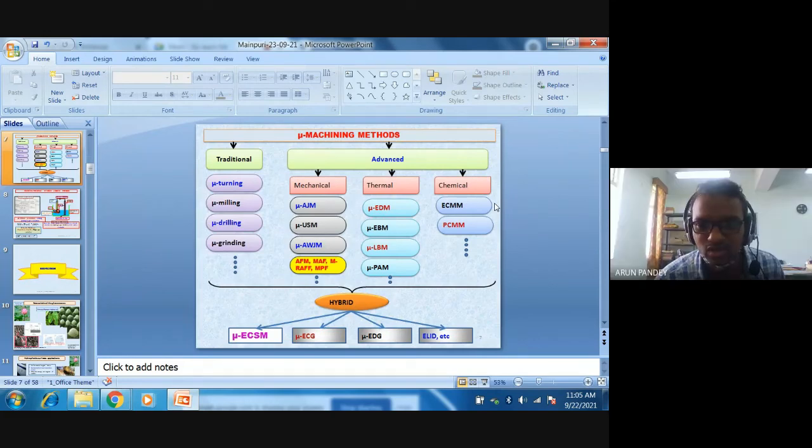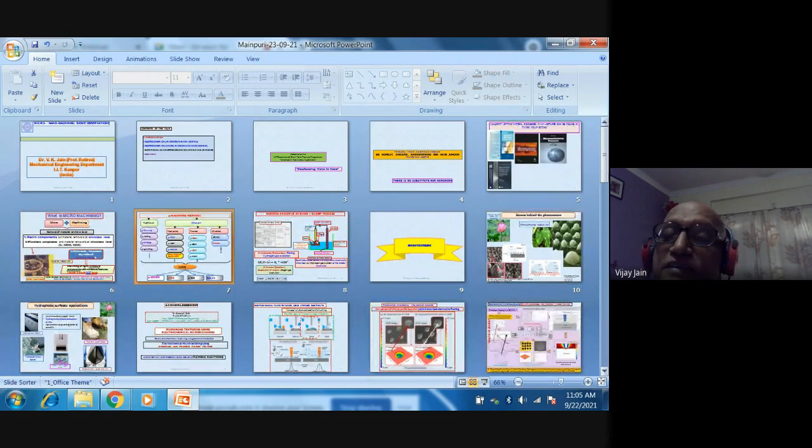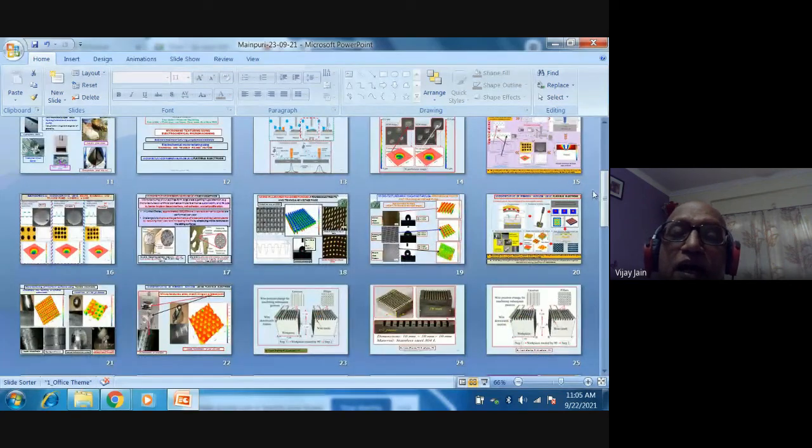Dr. Suresh Godupudi is asking, could you please elaborate on flexible electrode materials? Now, I told you that free form surfaces cannot be defined. You cannot generate a hard electrode for that purpose. So what we did, I will show you the picture. We developed a flexible electrode over there.